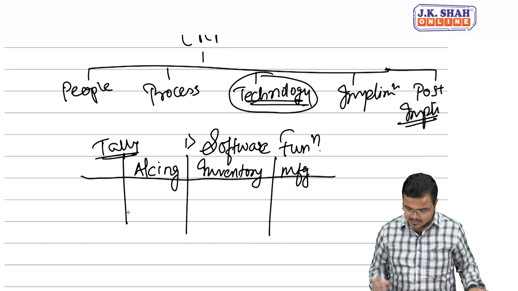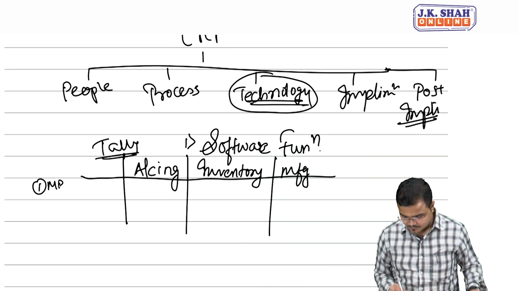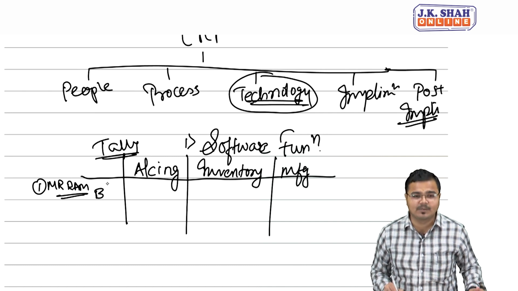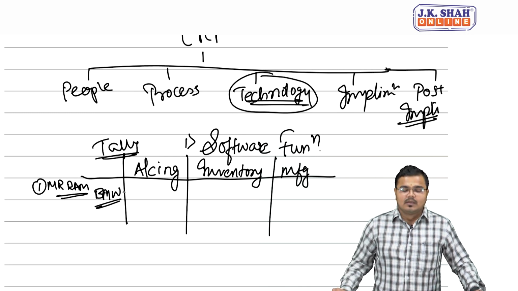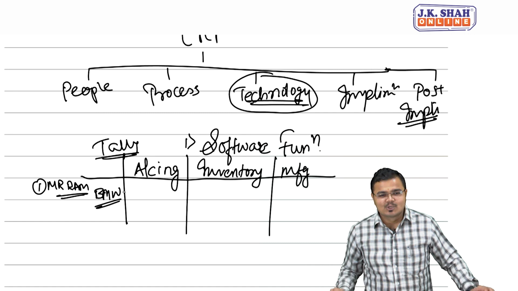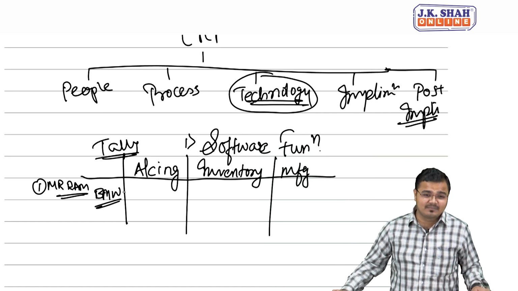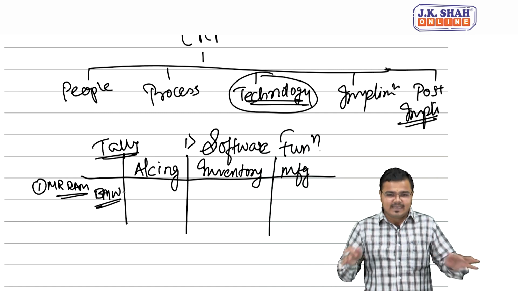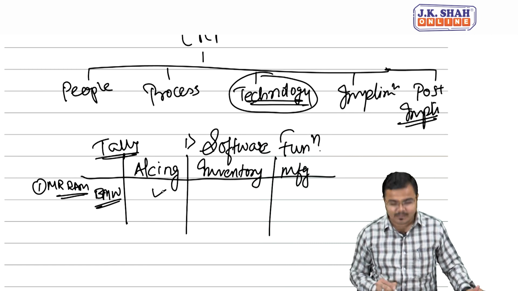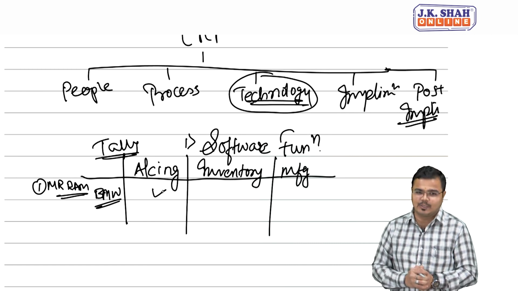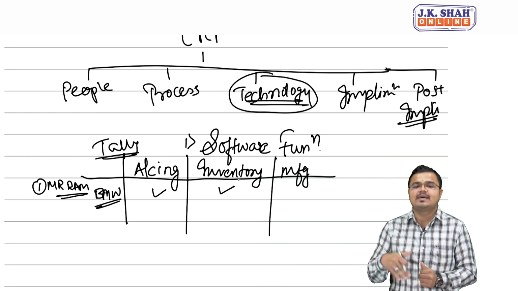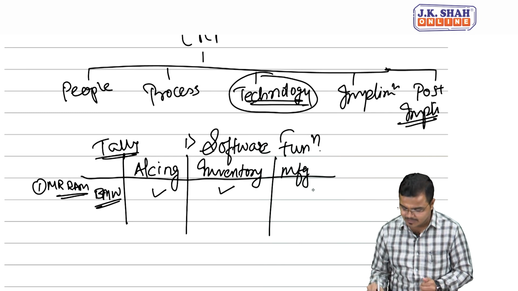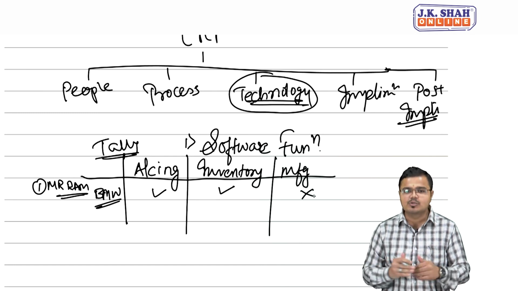Let's take the example. Suppose there is a Mr. Ram who is doing the business of BMW. You know BMW? Balaji Masala Wafers. So now he is doing business of trading. Trading of what? Balaji Masala Wafers. Then he has to keep the accounting record, obviously yes. But he is doing trading business. So in case of trading business, he will also keep on the feature of inventory. But which feature does he not require? Manufacturing. So he can close down the same. He will not use it.